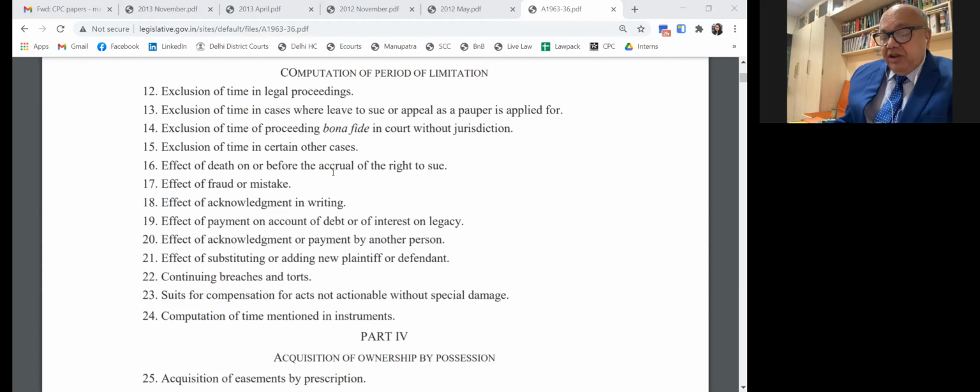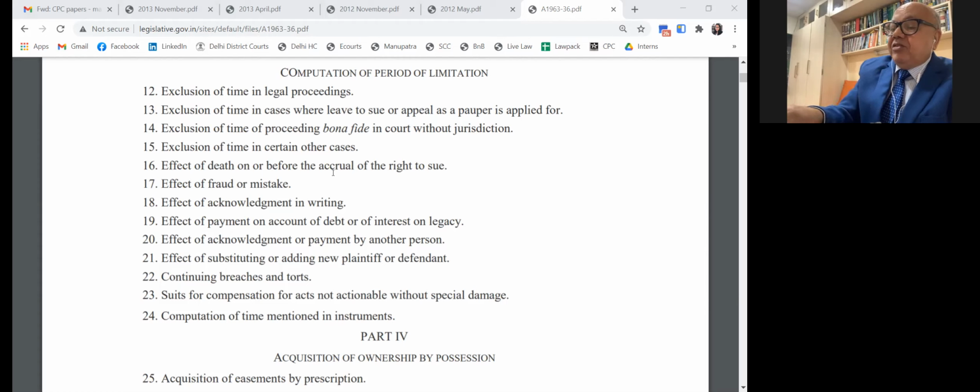Section 16 deals with the death of parties, as you have mentioned. When a party has died, accrual of the cause of action to the heirs is from the day they are brought on record. Section 17, we learned here, is discovery of a fraud, isn't it? Then section 18 is acknowledgement in writing given by a party before expiration. Section 19 is a case where part payment is made before the expiration. Section 20 is a case where acknowledgement is given by a third person, on behalf of a surety, who says that I am prepared to pay. Time is extended.